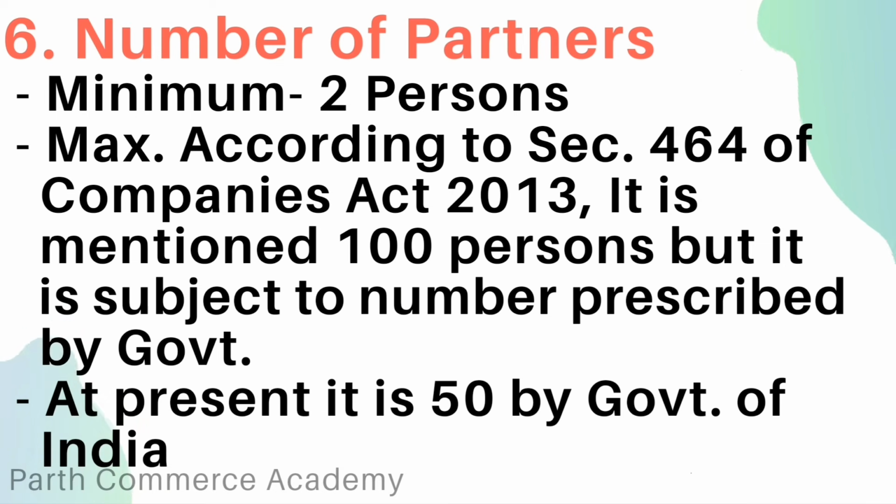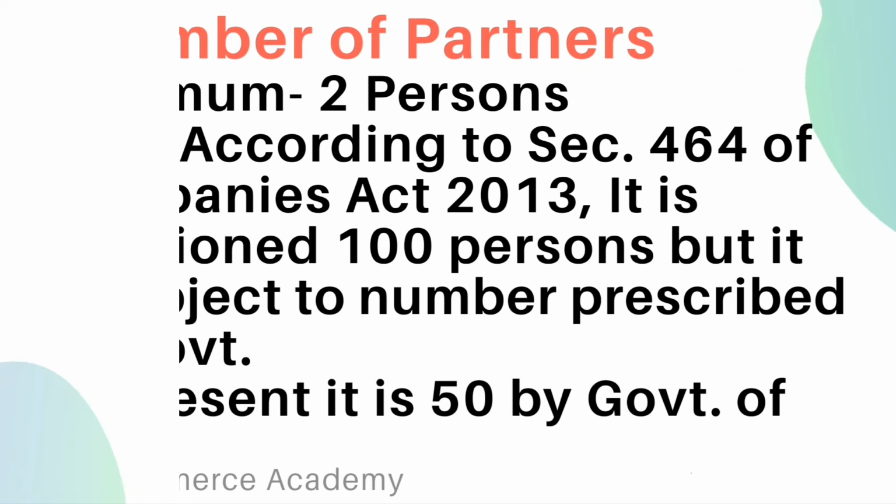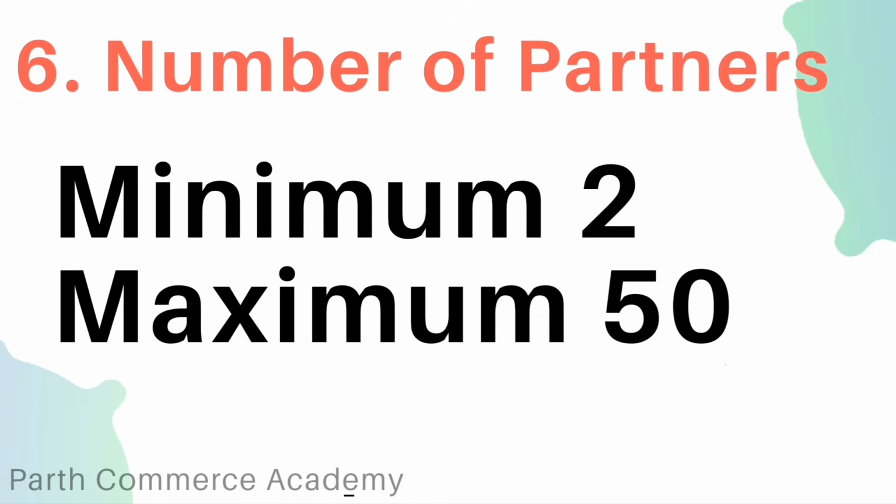But it is subject to numbers prescribed by government. As per Rule 10 of Company Rules 2014, at present the maximum number of members can be 50. So, more than 50 persons are not allowed to start partnership business in India right now.